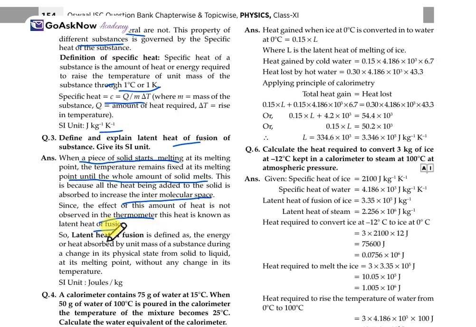heat of fusion. So, the latent heat of fusion is defined as the heat energy absorbed by unit mass of a substance during the change in its physical state. When it is changing its physical state, the amount of heat absorbed by unit mass of a substance, like from solid to liquid at its melting point, is without any change of temperature. This is the definition of the latent heat of fusion. Also, the SI unit will be joule per kg.